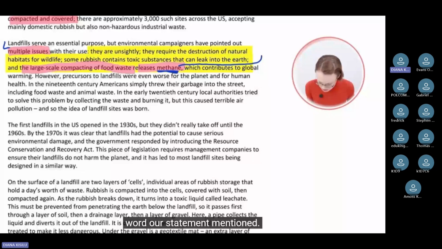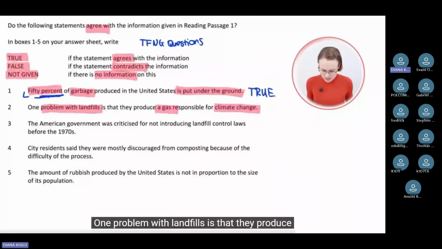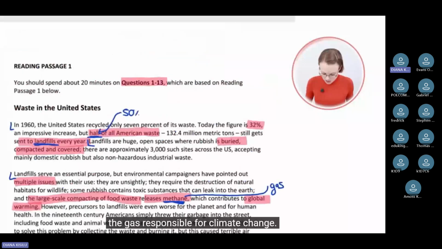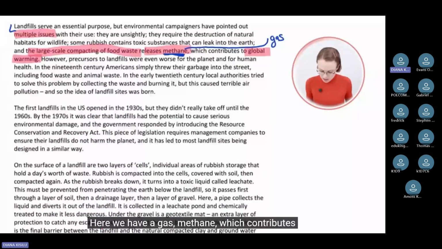Let's again have a look at our statement. What did it say? One problem with landfills is that they produce a gas responsible for climate change. Here we have a gas, methane, which contributes to global warming. So it contributes to climate change.